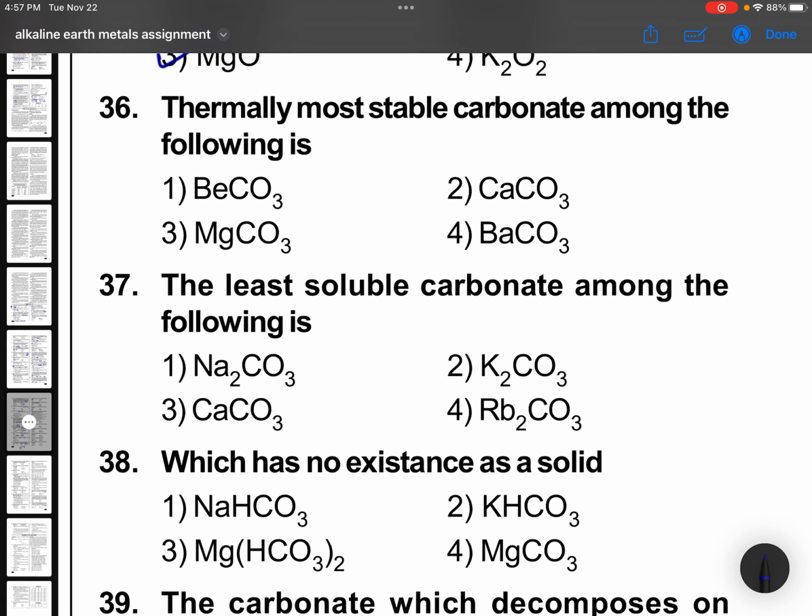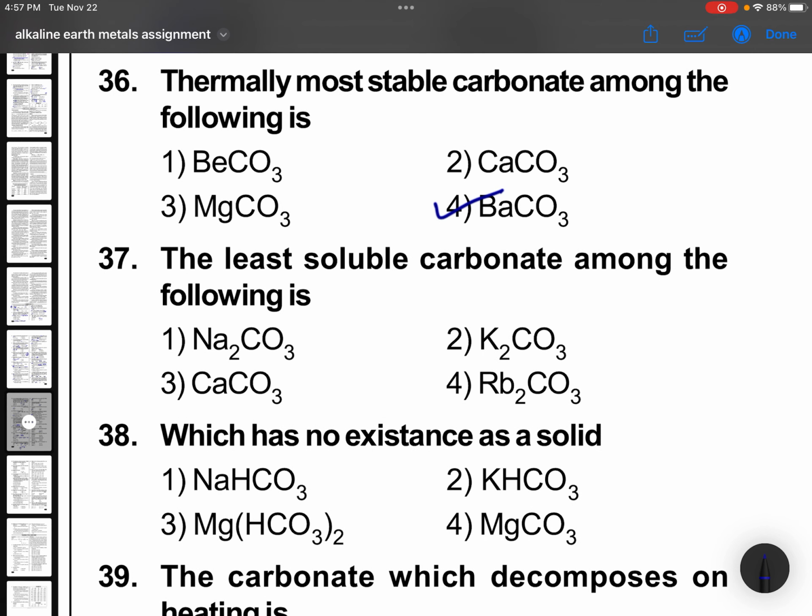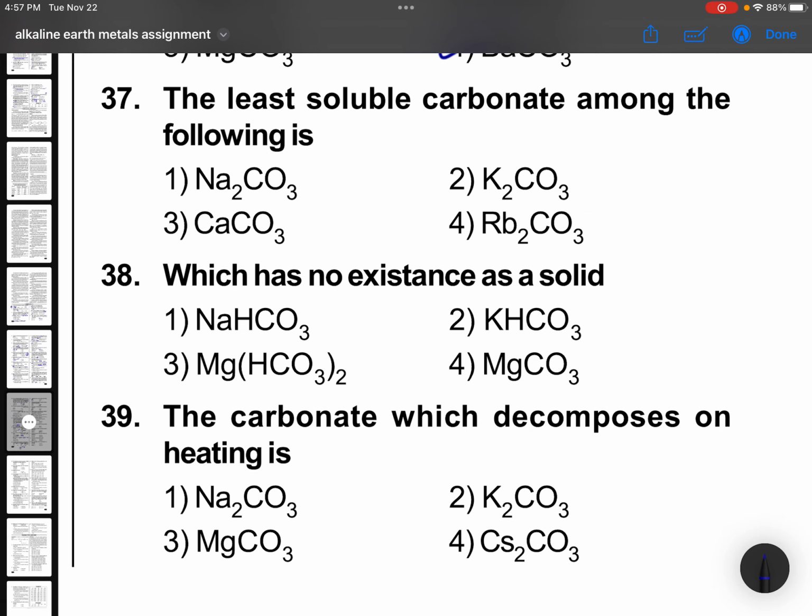Thermally most stable carbonate among the following: down the group carbonate stability increases because the carbonate ion is big. एक बड़े वाला आयन को एक और एक बड़ा वाला आयन ही संभाल सकता है. So barium carbonate. The least soluble carbonate among the following: down the group carbonate solubility decreases. But here, interestingly, all alkali metals have come. So sometimes it is jumbled. This question came.